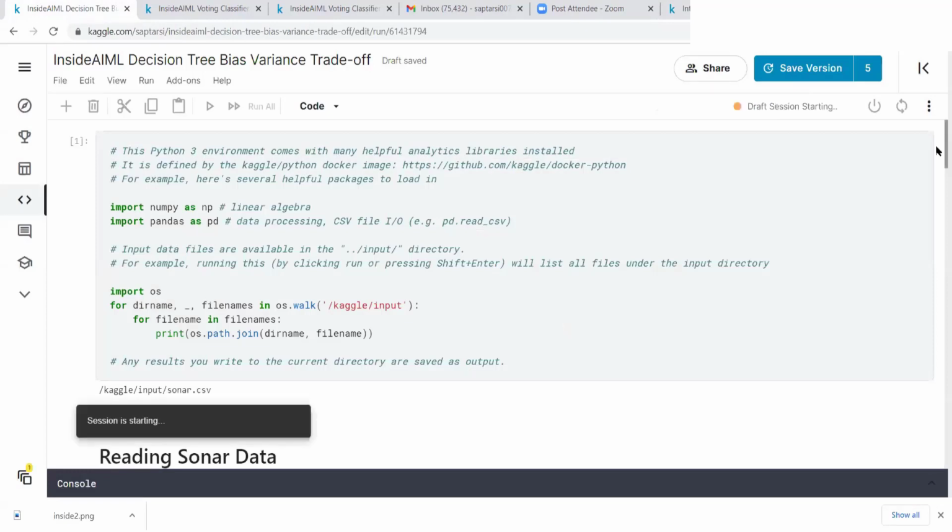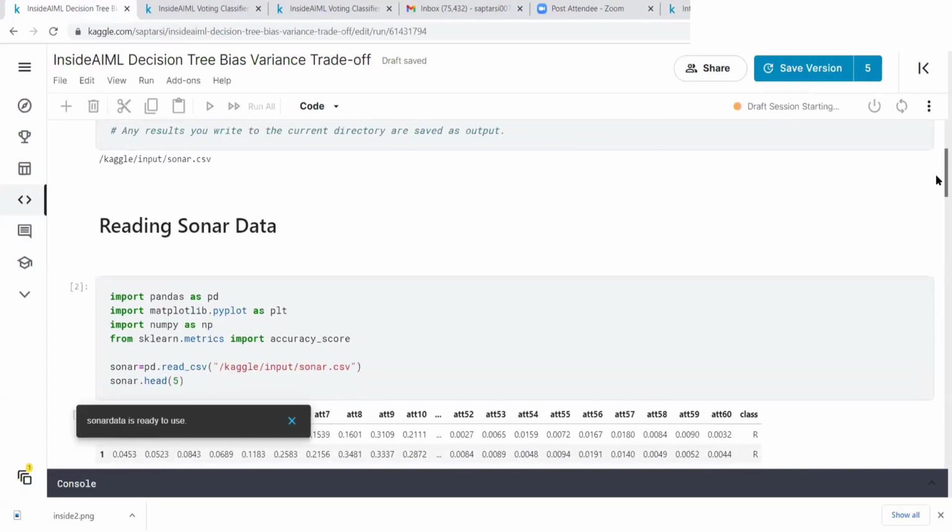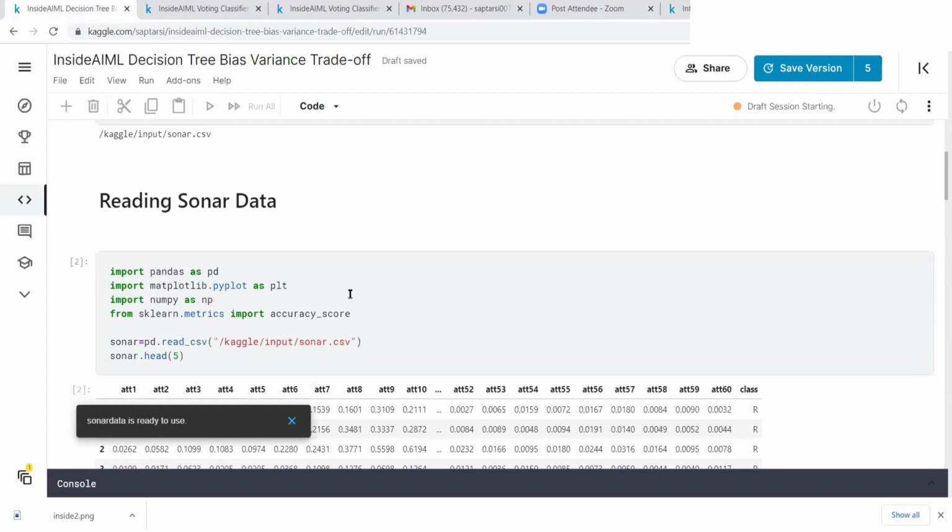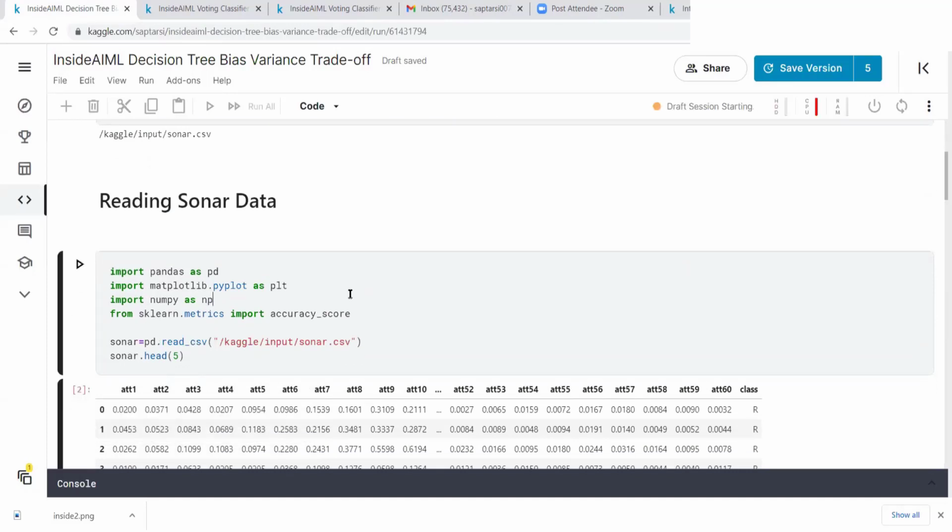What we are going to do is read the data. Some very useful libraries as far as machine learning is concerned are, of course, pandas, matplotlib, numpy, and scikit-learn or sklearn. We are going to use all of them, though probably I will not use plotting here.